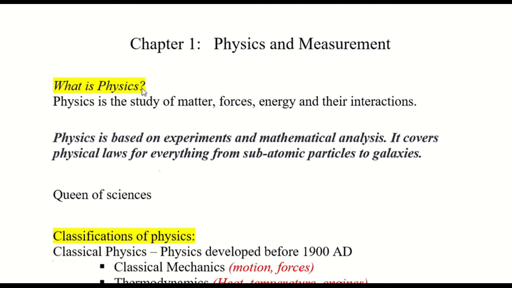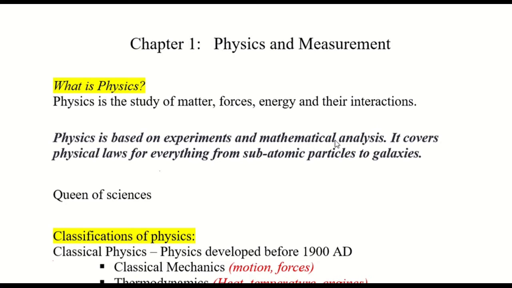So first, what is physics? We can say that physics is the study of matter and forces and energy and how they interact with each other, what are the effects of forces on matter, and so on. Physics is based on experiments, and after doing the experiments, we get some results, and those results are then cast into mathematical equations.